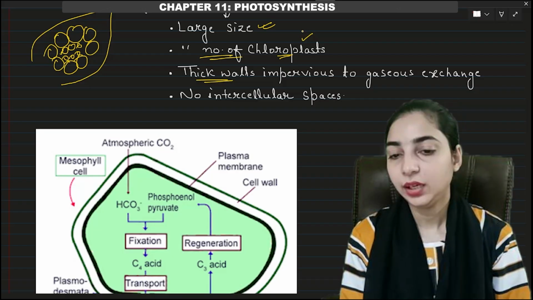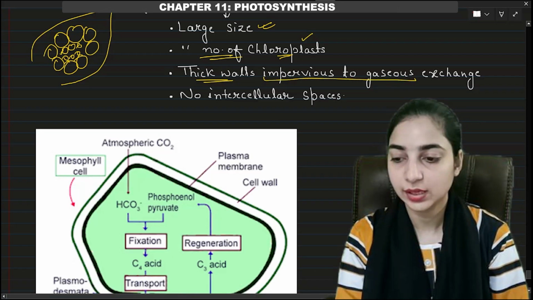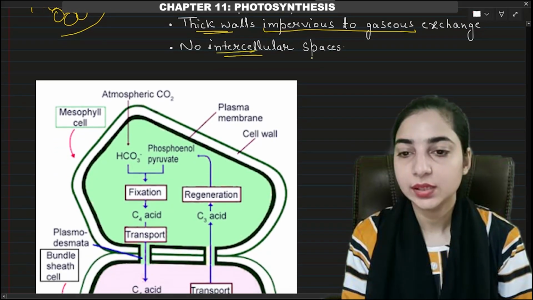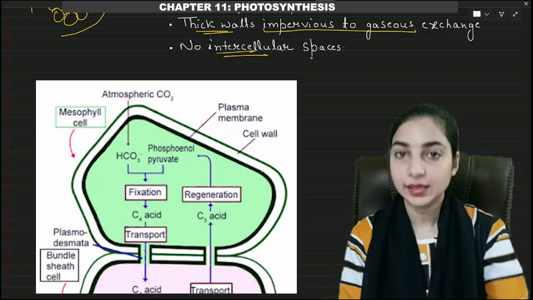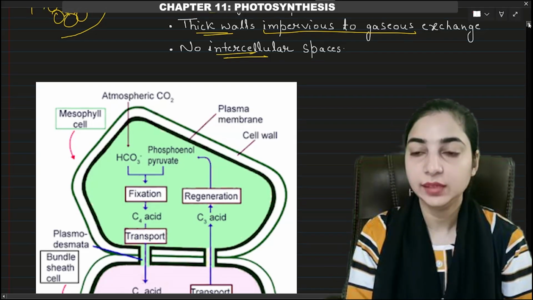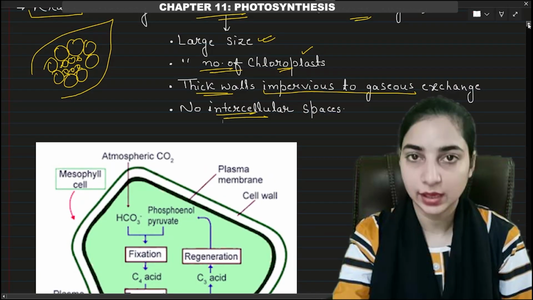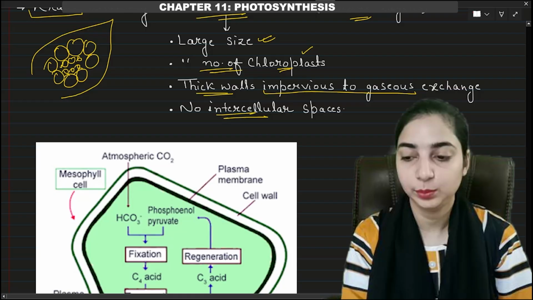Then they have thick walls which are impervious to gaseous exchange. Okay, so gaseous exchange does not take place. And there are no intercellular spaces. Okay, these are the special features of the Kranz anatomy. The leaves which have this type of anatomy are known to have Kranz anatomy. And Kranz anatomy is the feature of C4 plants only, not C3 plants.